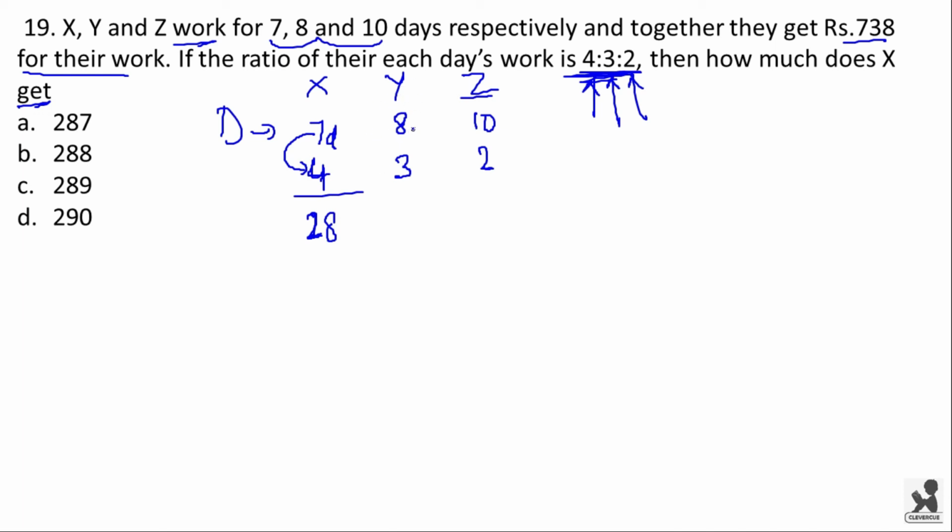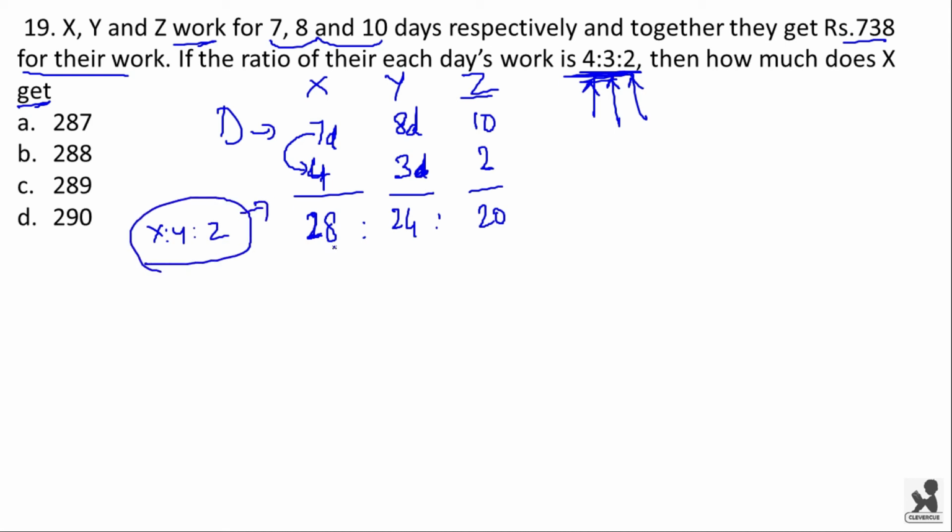Now, by working for 8 days and making only 3 mobile phones in a day, Y will be making a total of 24 mobile phones, and similarly Z will be making 20 mobile phones. Now here we got a ratio of X is to Y is to Z, that is the number of mobile phones made by them. This will be 7 is to 6 is to 5. Here 7 plus 6 plus 5 will be equal to 18.